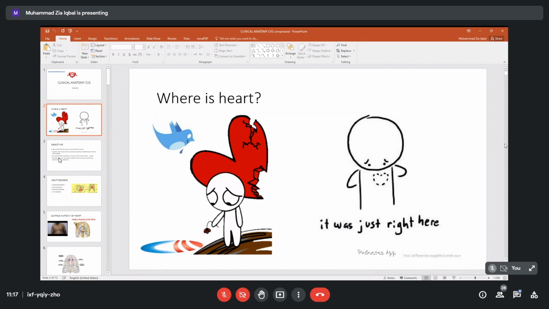So surface anatomy means how we correlate our internal structures to the living status of a patient.